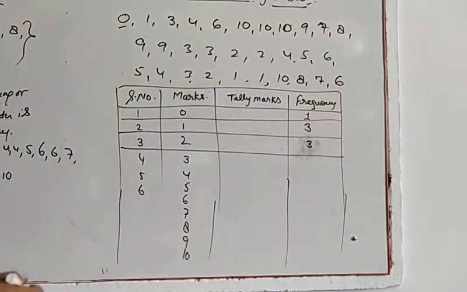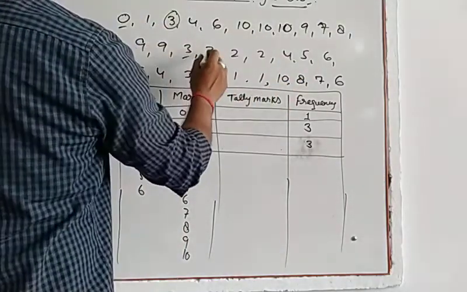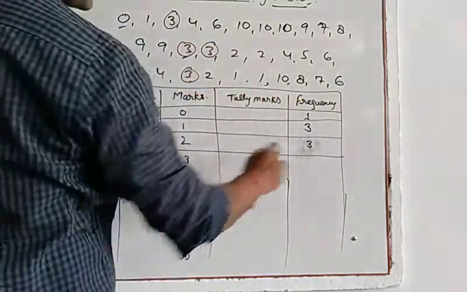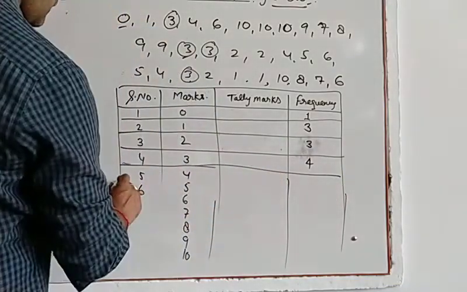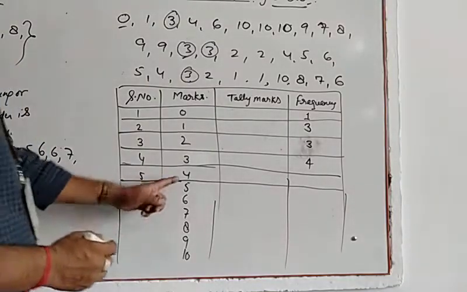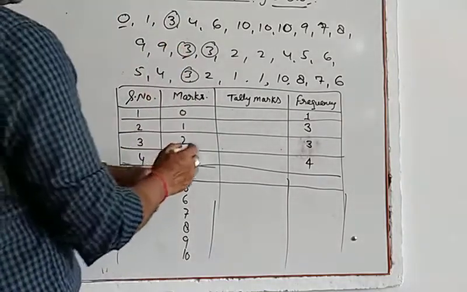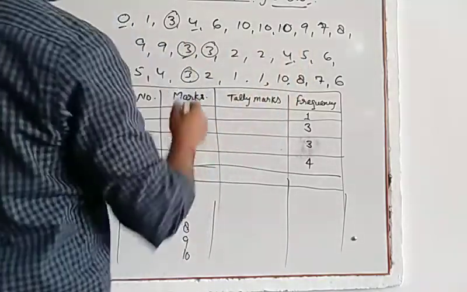Now 3 marks. 1, 2, 3, 4. Yes, 4 students have got 3 marks. Now 4 marks. 1 student has got 4 marks, 1 here. 3.